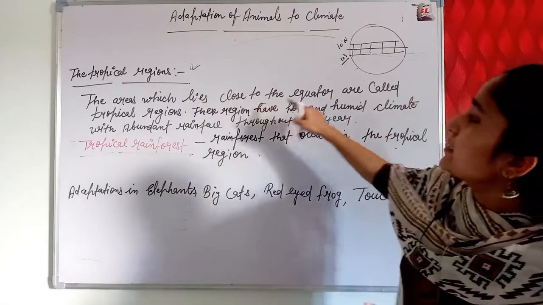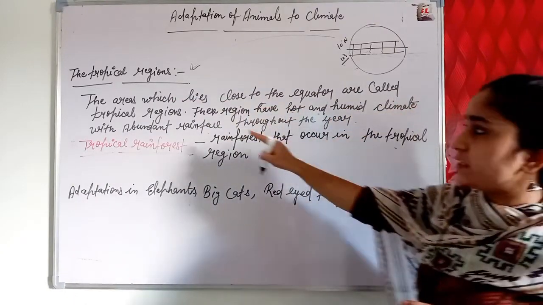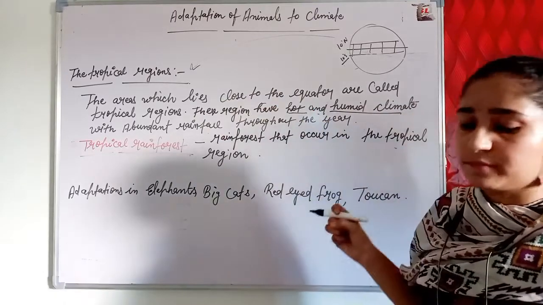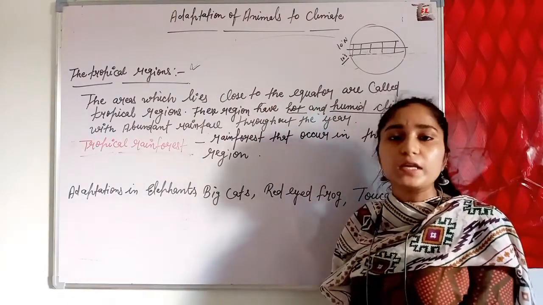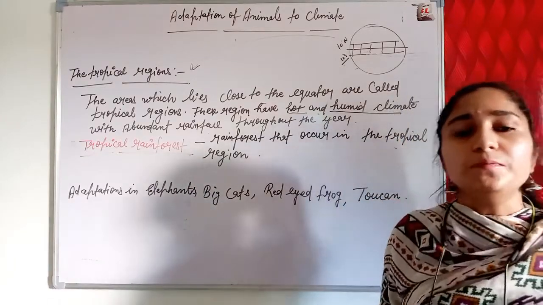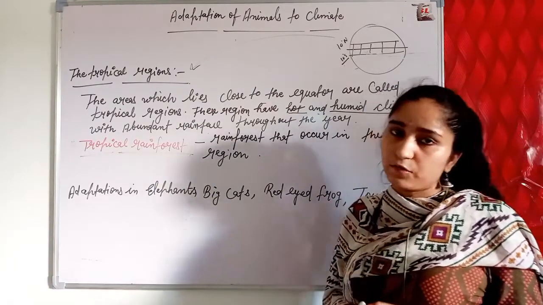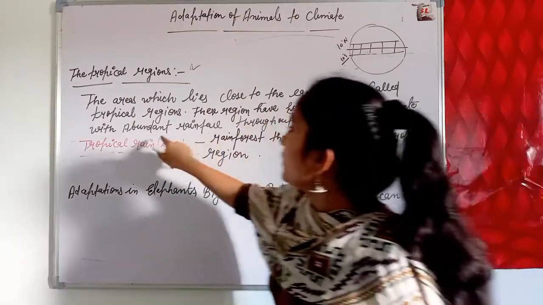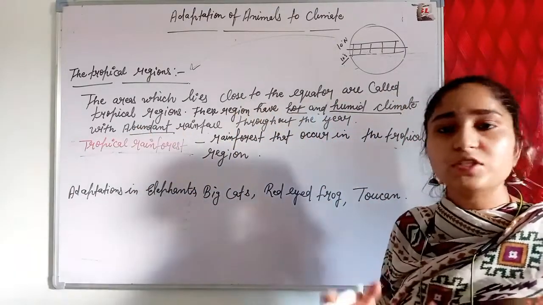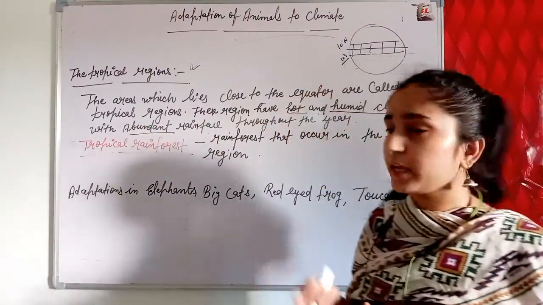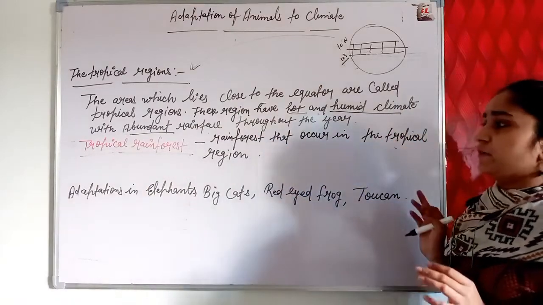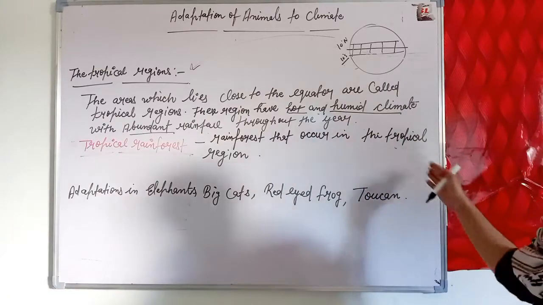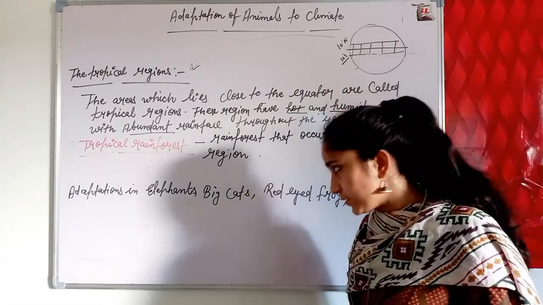The areas close to the equator are called tropical regions, and these regions have a hot and humid climate. Humid climate means that a large amount of water vapor is present in the atmosphere, which leads to heavy rainfall throughout the year. And what is a tropical rainforest? Rainforests that occur in the tropical regions are known as tropical rainforests.